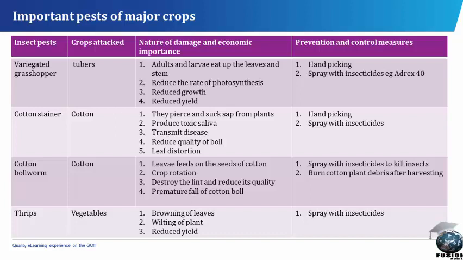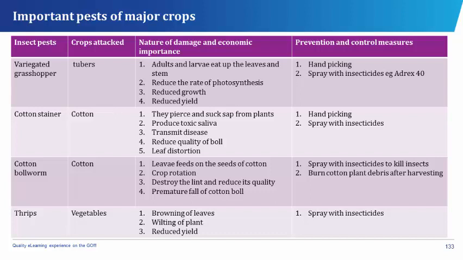Cotton bollworm. Crop attacked: cotton. Nature of damage and economic importance. Larvae feed on the seeds of cotton, destroy the lint and reduce its quality. Premature fall of cotton boll. Prevention and control measures: crop rotation, spray with insecticides to kill insects, burn cotton plant debris after harvesting.